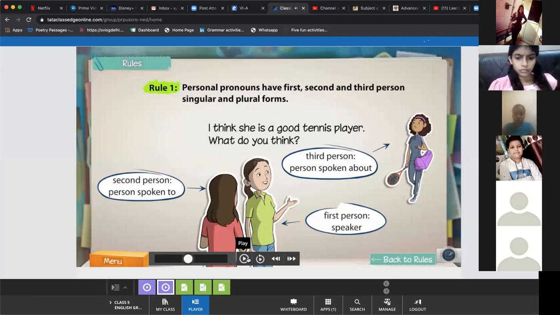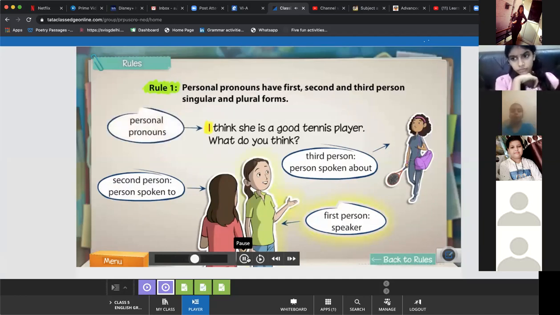The pronoun used in each case is different. This is what I have just explained. First person, if I am speaking, I am the speaker. If I am talking with Navya, she becomes second, and we are talking about Shweta, she becomes third. Here, the personal pronoun I is used for the first person, you for second person, and she for third person.